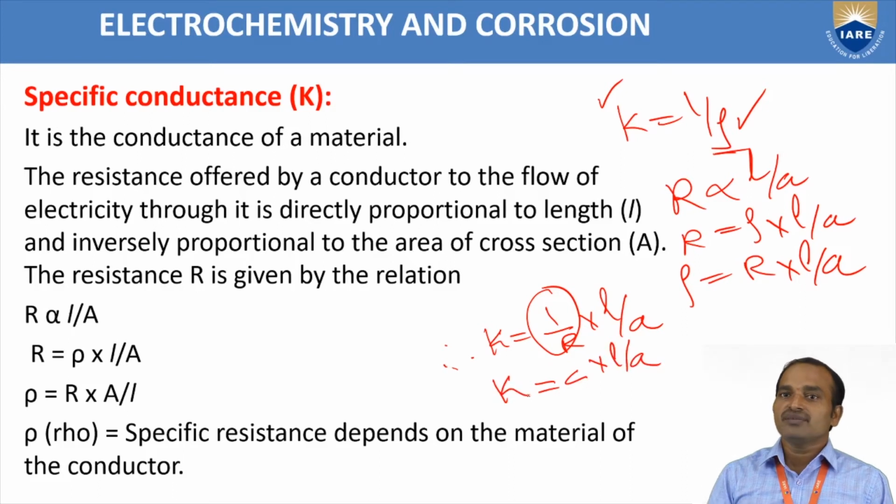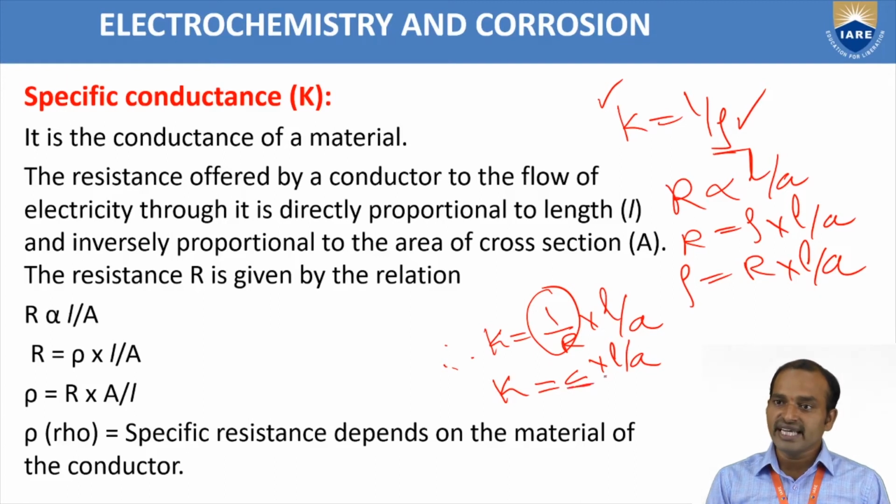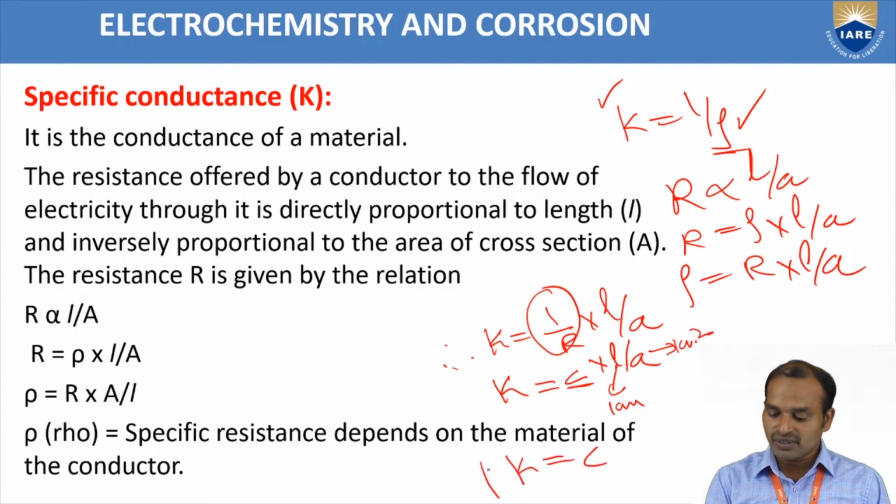How do we define the specific conductance now? If the conductance of a material having length 1 centimeter and area of cross section 1 centimeter square, then the conductance of that material is called specific conductance.